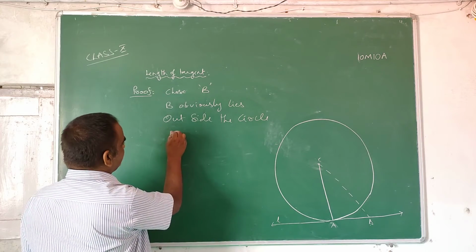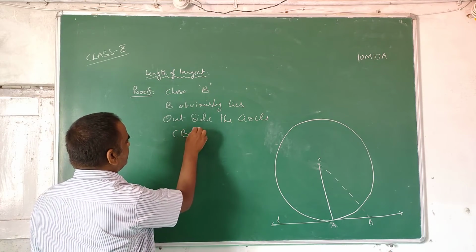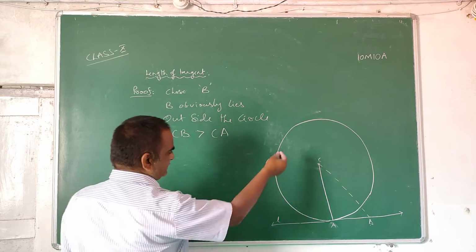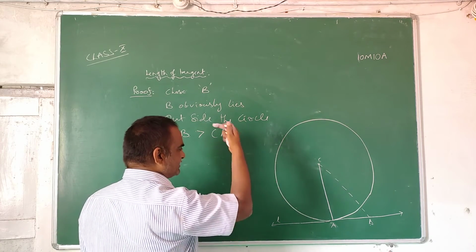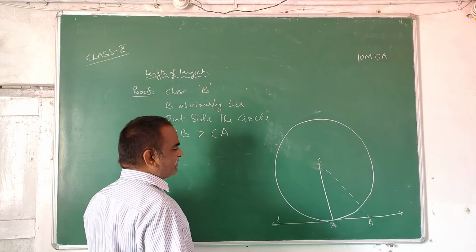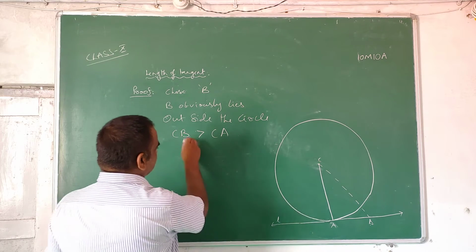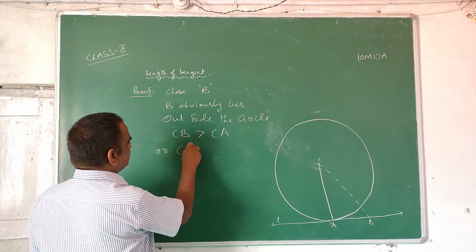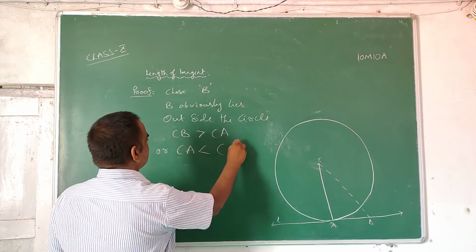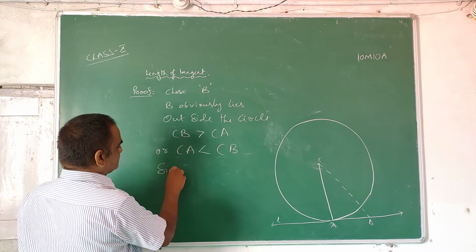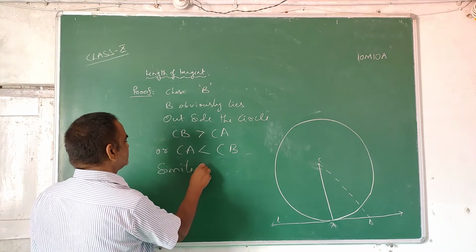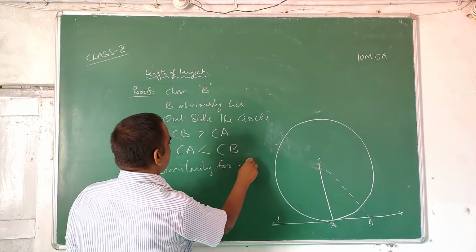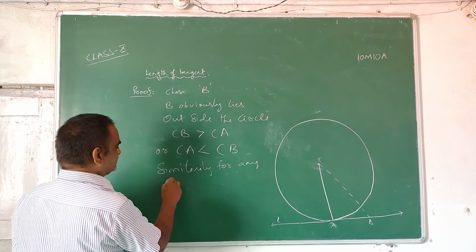Therefore CB definitely is greater than CA. See, CA is the radius, and CB is the distance from C to a point outside of the circle. So obviously CB is greater than CA, or CA is less than CB.